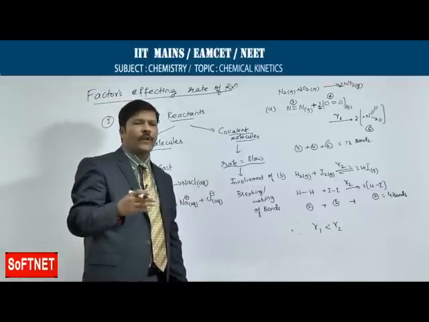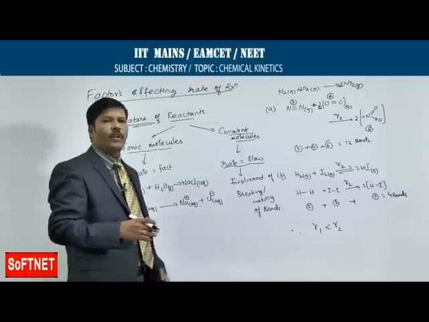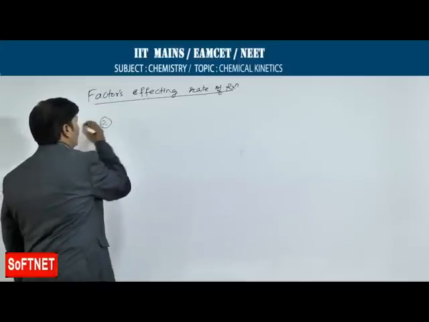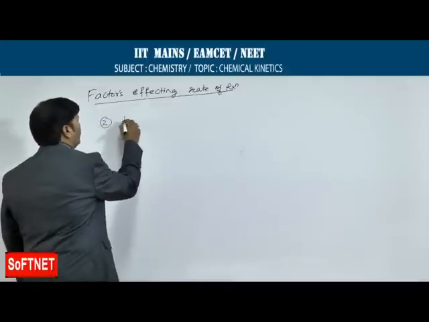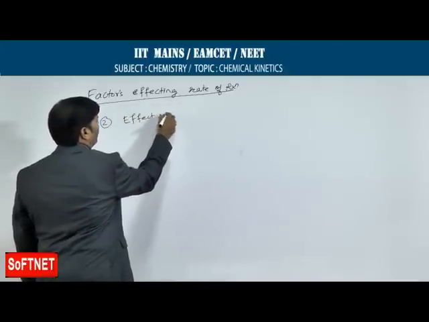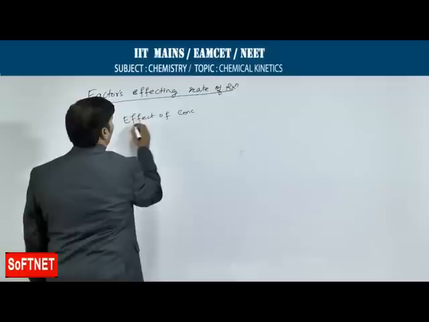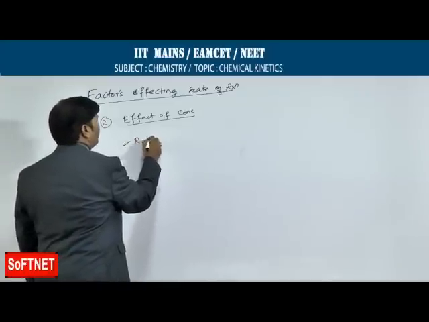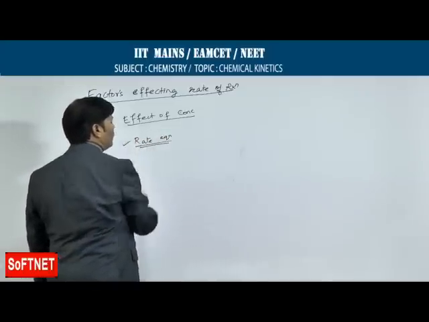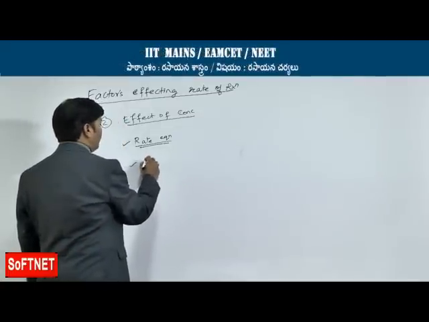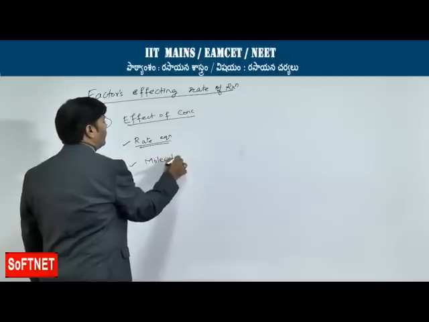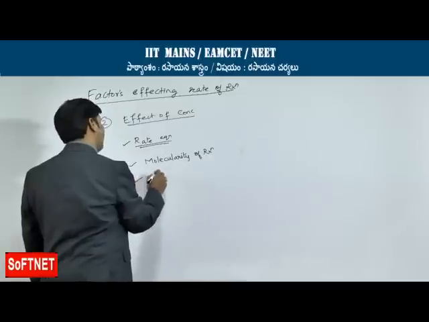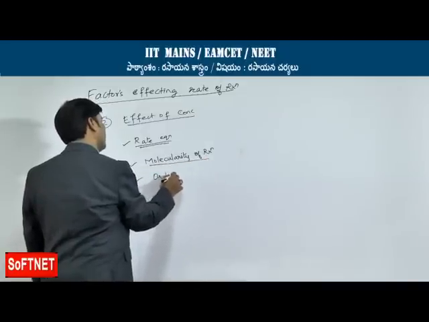So, this is the first factor which we have studied in terms of factors affecting the rate of reaction. Now, we will go for the second factor. Second factor is the effect of concentration. Actually, in this effect of concentration, we are going to learn something about the rate equation, we are going to discuss the molecularity of reaction, and we are going to discuss the order of reaction.